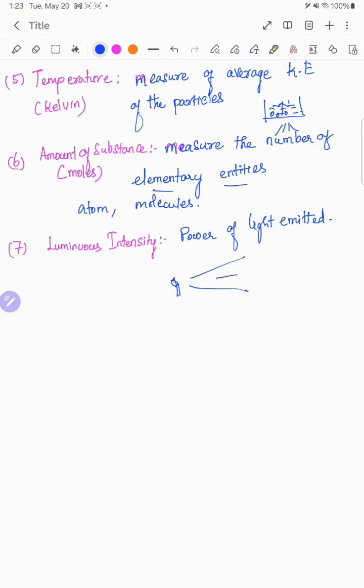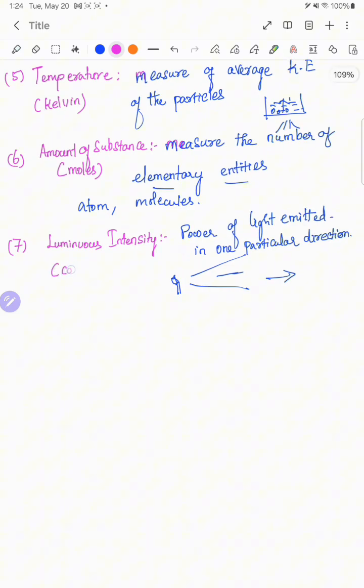I am making it simple: light emitted in one direction, we are going to measure it. So these are the basic fundamentals. The unit is something different, you may have heard of it or not: it is candela.